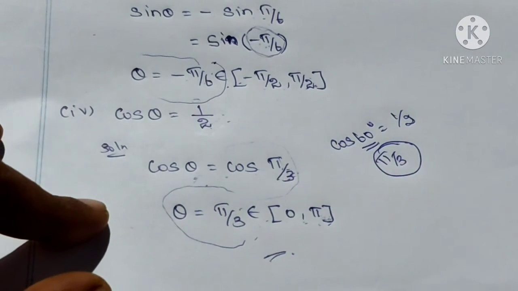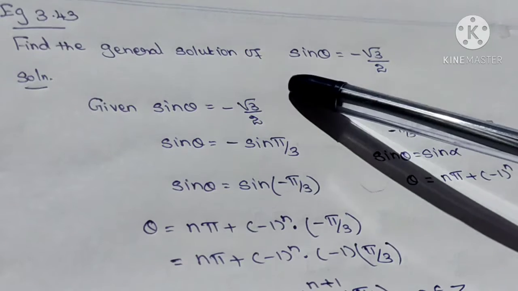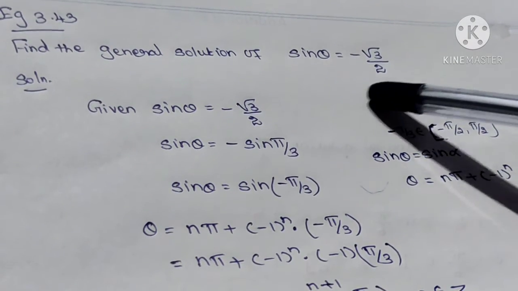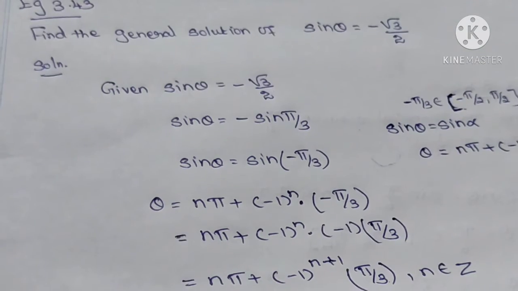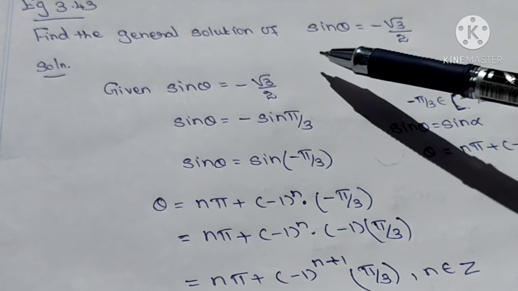This is the answer. Example 3.43. Find the general solution of sin theta is equal to minus root 3 by 2. General solution. In the previous question we found the principal value, but this question asks for the general solution. Already you know the formulas.